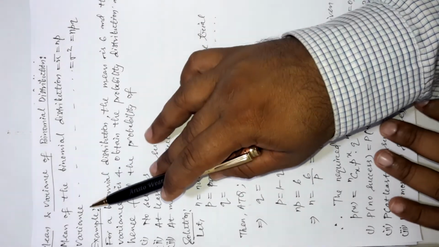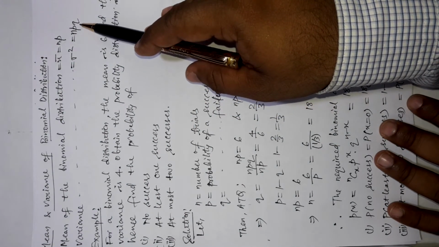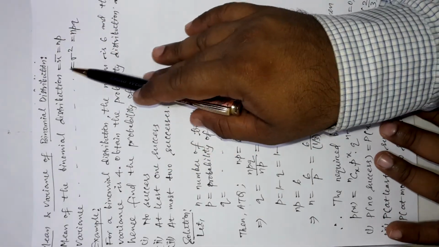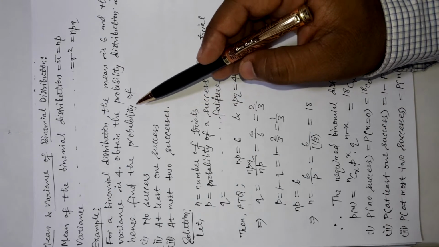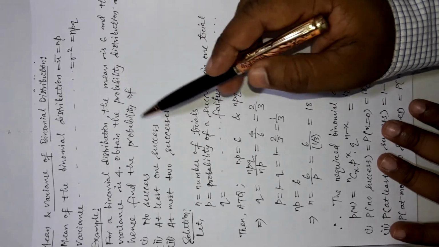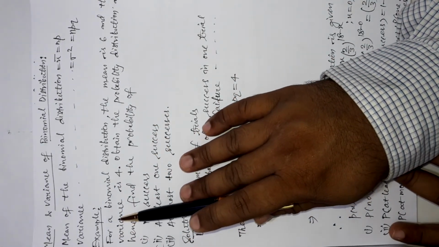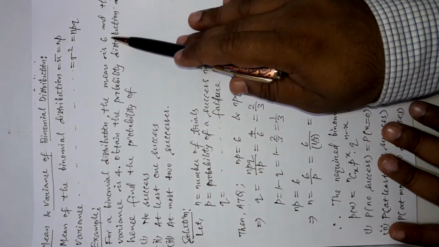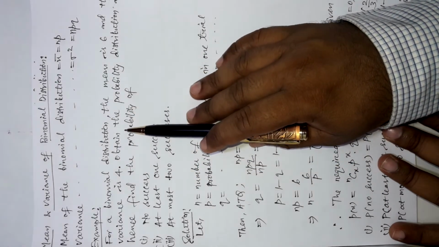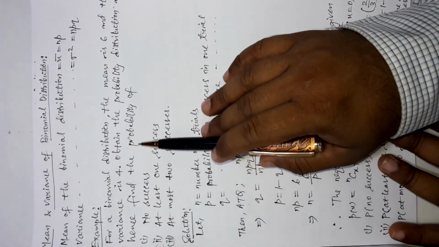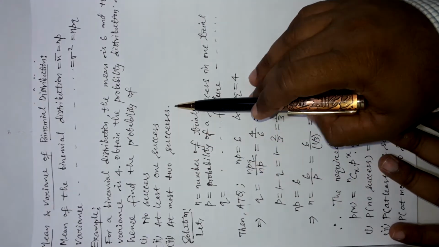Now if you want to get the standard deviation out of it, then you take the positive square root, root over npq. So the formulas are very simple and let us use them for a particular type of problem here. Let us discuss how to use these formulas in our problems if required. Let us discuss one example here. For a binomial distribution, the mean is given as 6 and the variance is given as 4 here. The question is to obtain the probability distribution and hence find the probability of no successes, at least one success and at most 2 successes.